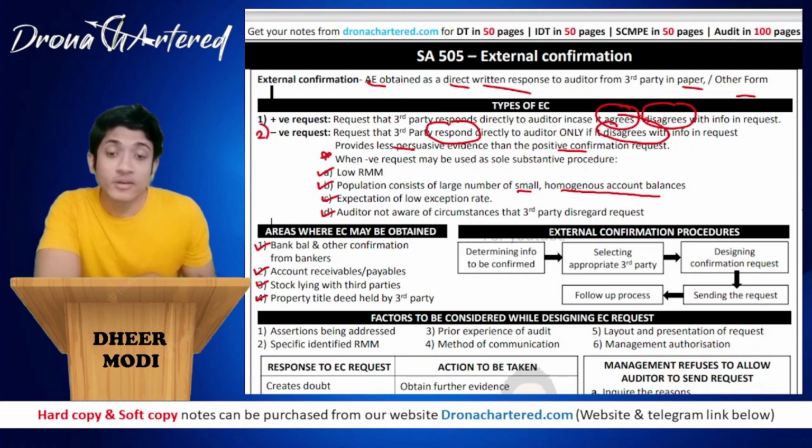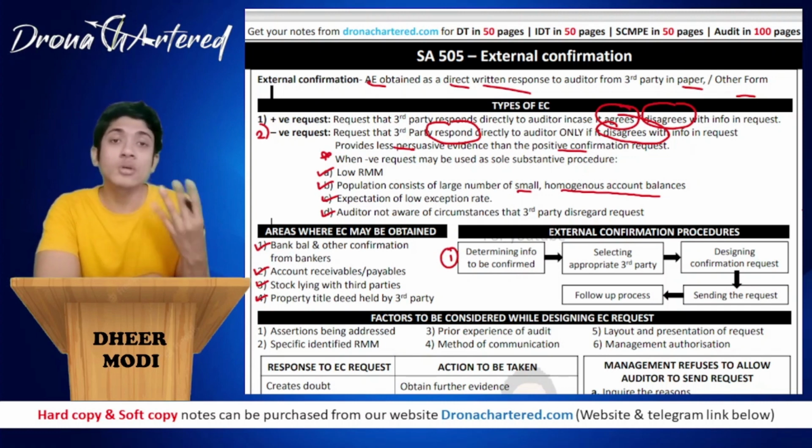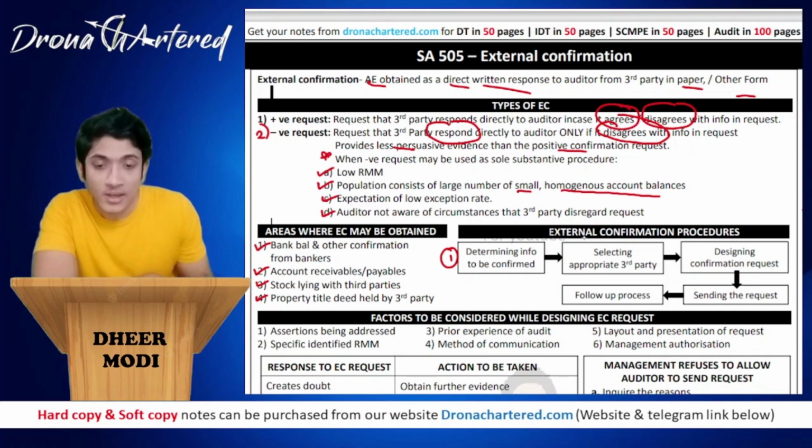Now what is the external confirmation procedure? Your external confirmation procedure first starts with determining the information that is to be confirmed. First you have to know, what do I have to ask? Then second is selecting the appropriate party, that is you have to ask, who do I have to ask? So your first question answers what, your second question answers who.